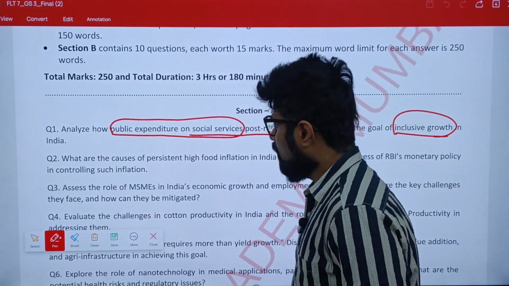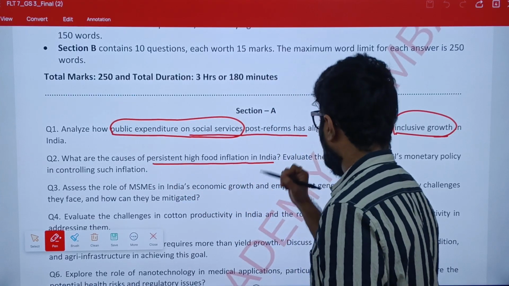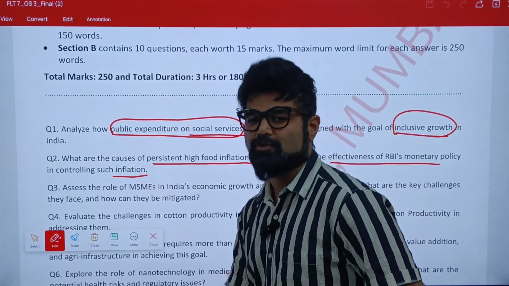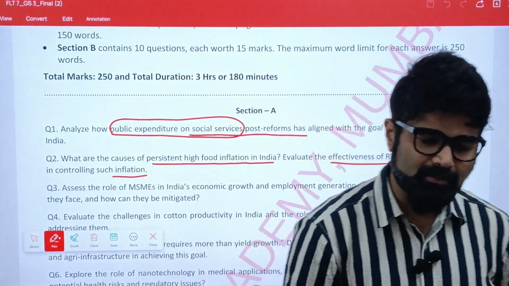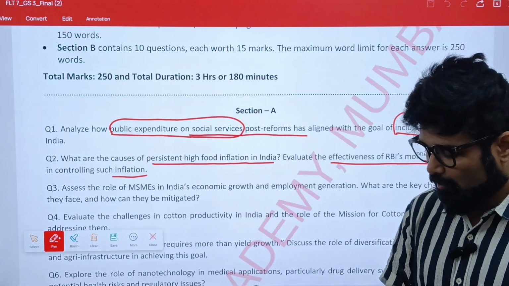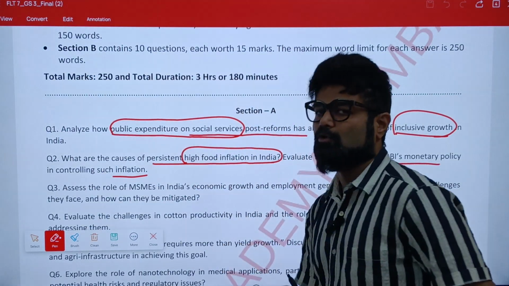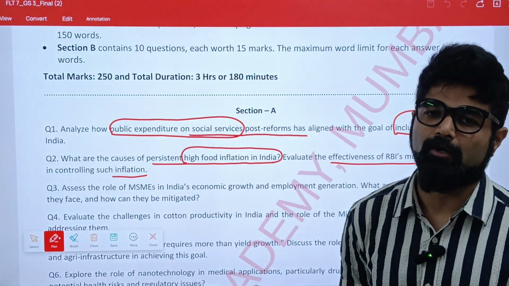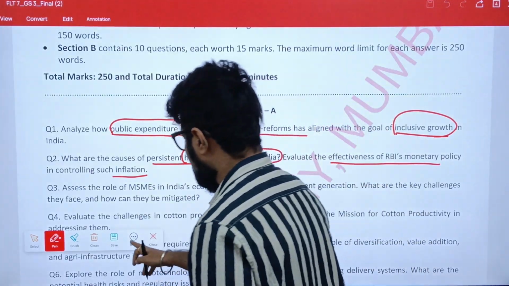Now look at question number 2. What are the causes of persistent high food inflation in India? Evaluate the effectiveness of RBI's monetary policy in controlling such inflation. Inflation is a very important theme as far as GS3 is concerned. Not only that, food security has been the highlight in recent years, where UPSC is focusing on how high food inflation or food security can be controlled or achieved using various monetary policies of RBI. This is a theme you need to take into consideration.